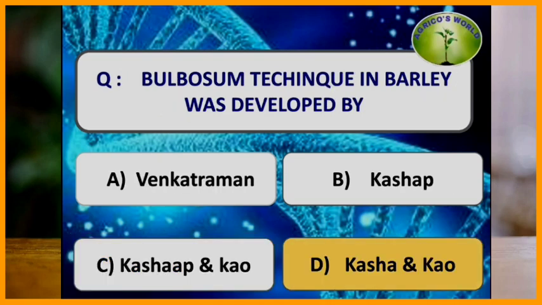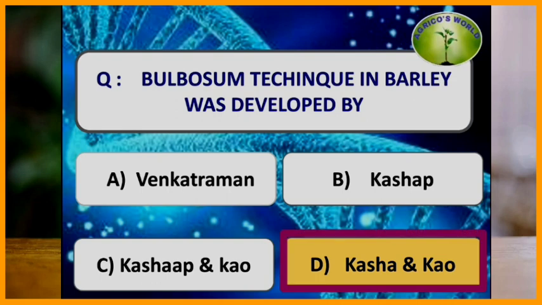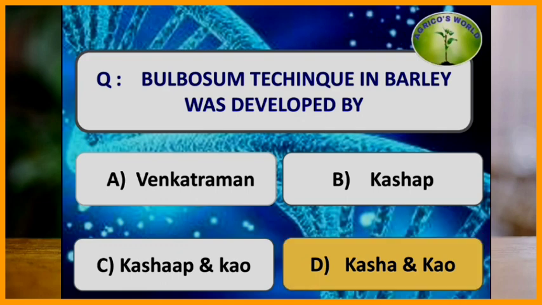Bulbosum technique in barley was developed by which of the following scientists? The bulbosum technique in barley was developed by Kasha and Kao. The bulbosum technique is a cross between Hordeum vulgare and Hordeum bulbosum to produce the homozygous double haploids.